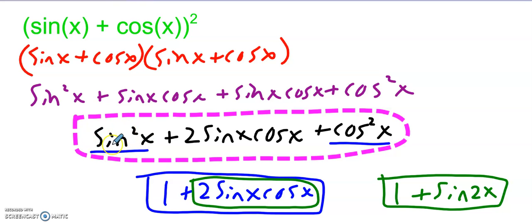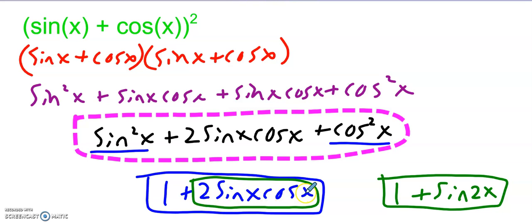But we're going to learn in a minute that there's an identity, sine squared of x plus cosine squared of x equals 1. We're going to learn why that is in a little bit, but for right now, just understand it's true. So again, the dashed purple line is how I expected you to write your answer here. What I'm showing you now is just more for your knowledge, and maybe some of you have seen these things before. So I could write my answer as 1 plus 2 sine of x cosine of x. Great. That's awesome.